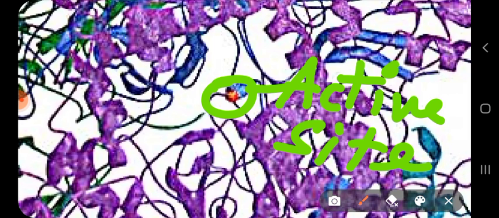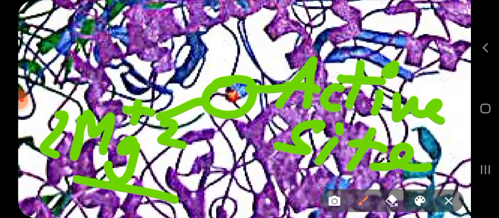Now this active site can bind with two magnesium ions. Within this active site, it can bind with two magnesium ions, which will catalyze the process of transcription.